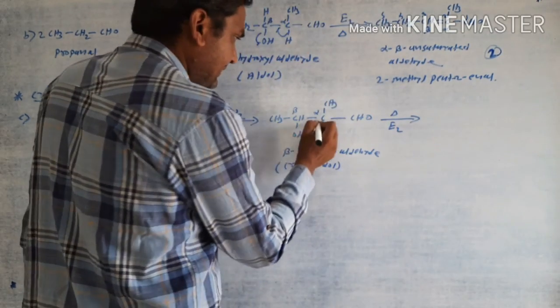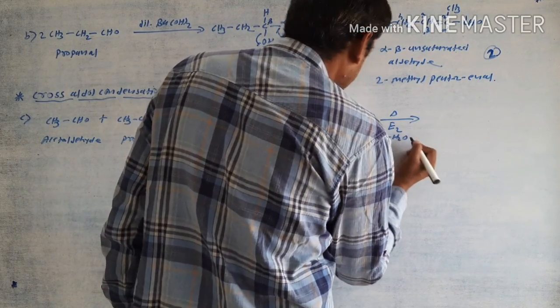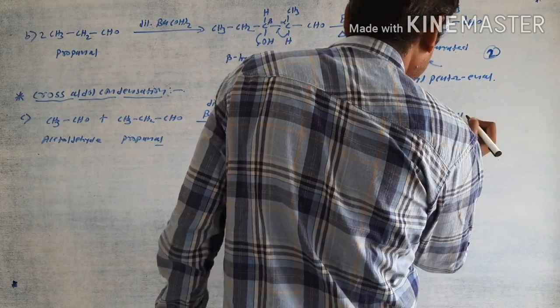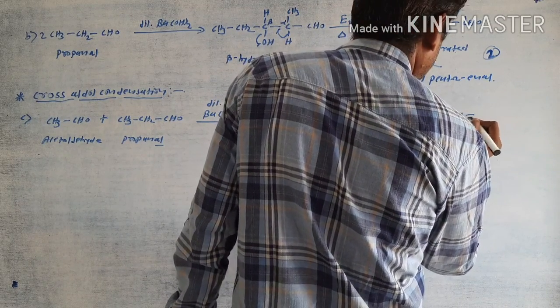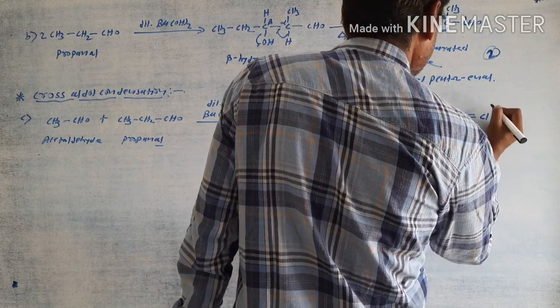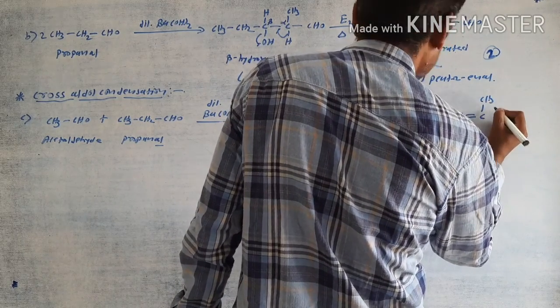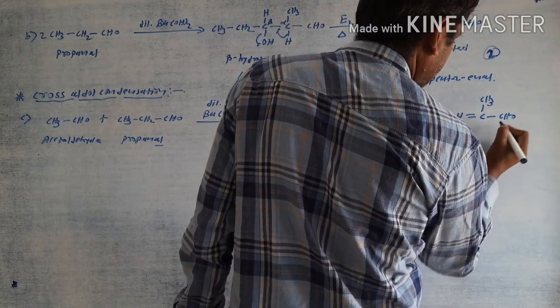takes place. The water molecule is removed here, then gives the product CH3 CH=C(CH3) CHO.